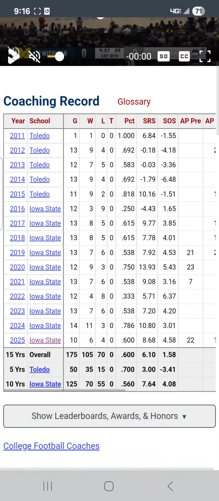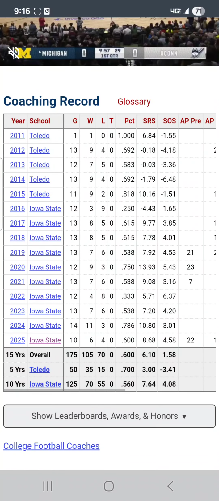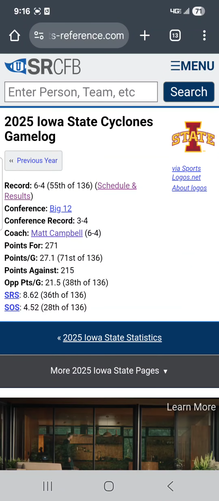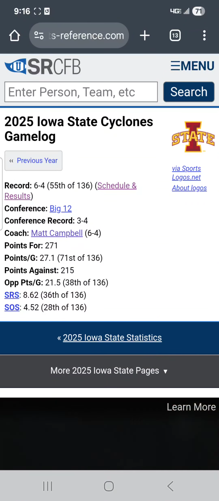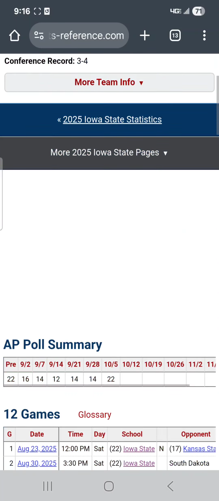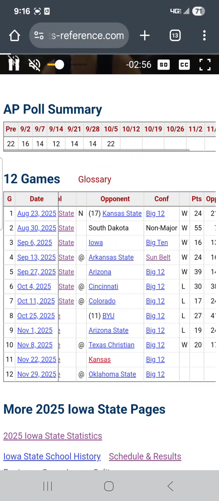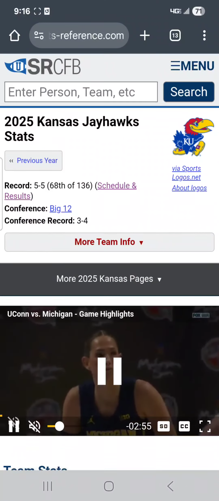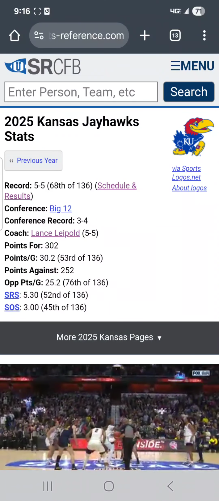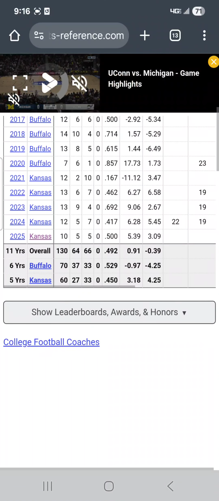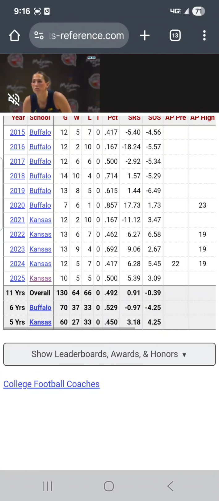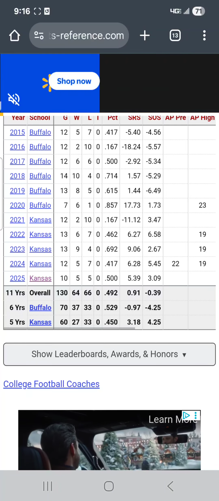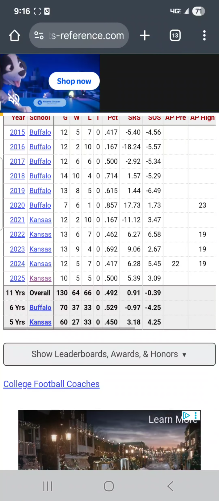Don't get me wrong, 6-4 this year. They had that stretch where they weren't playing well. You have to wonder, is Matt Campbell maybe looking towards another job? I look at this, Jalen Daniels, man, come on. I've got the better quarterback. Lance Leopold, he's not bad, man. 14 of 19, and 11 of 19, 18 in his last 37 games.